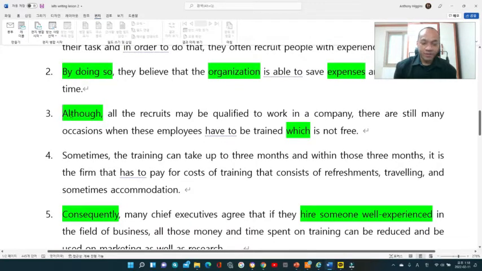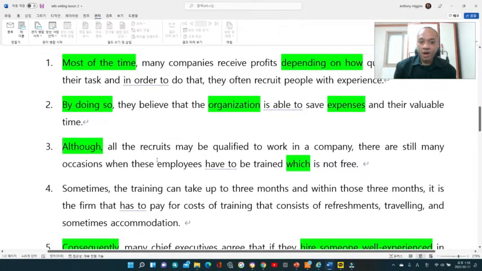The third sentence: although all the recruits may be qualified to work in a company, there are still many occasions when these employees have to be trained, which is not free.